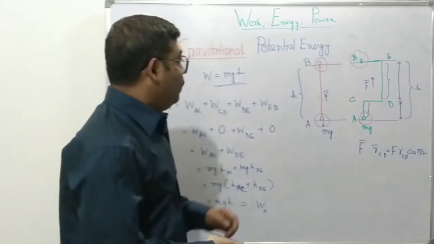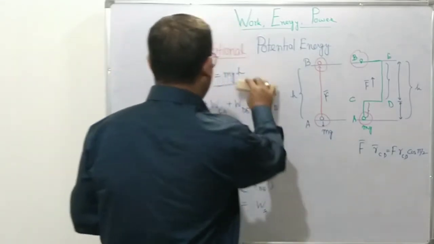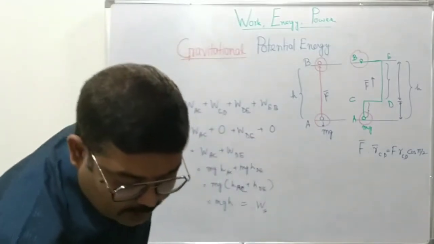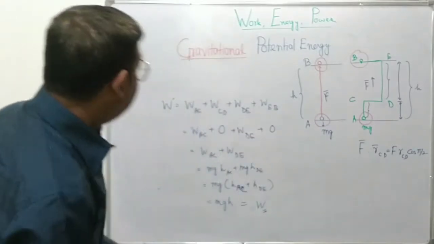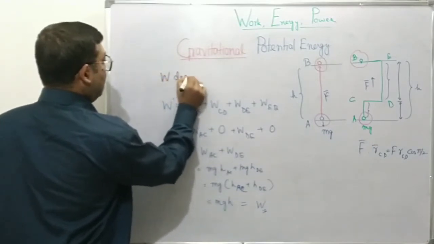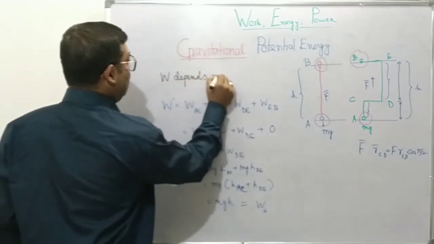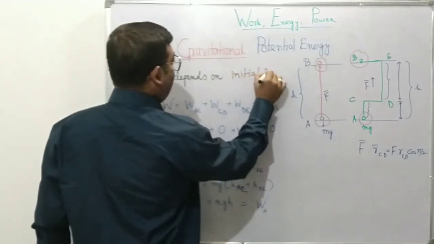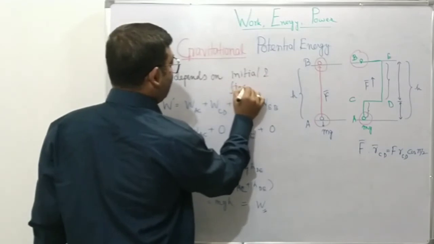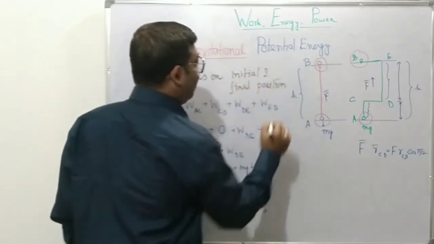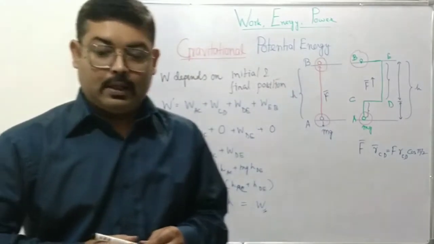This is a very important property of gravitational field. What we see is that work done against the gravitational field, W, depends on initial and final position only. It doesn't depend on the path.